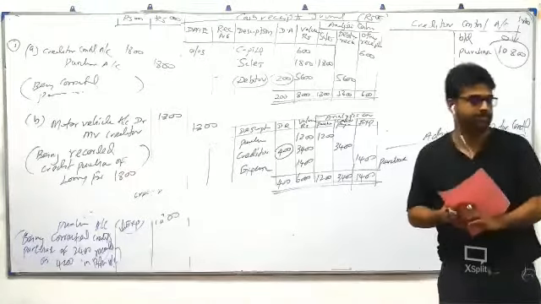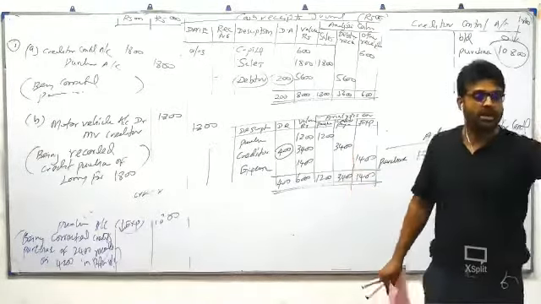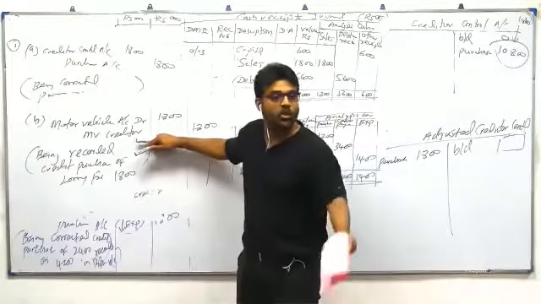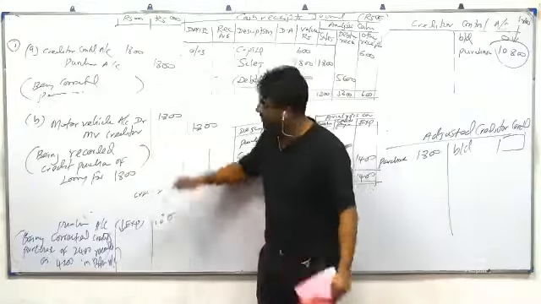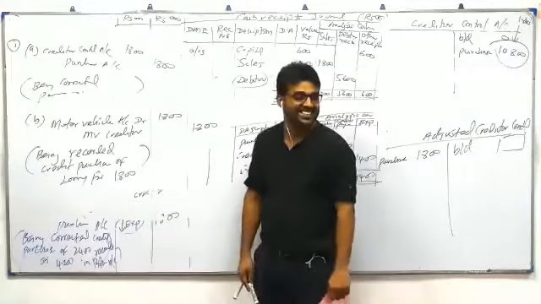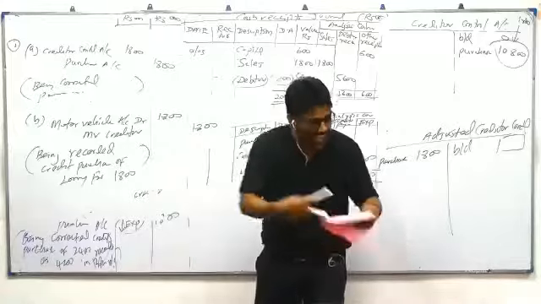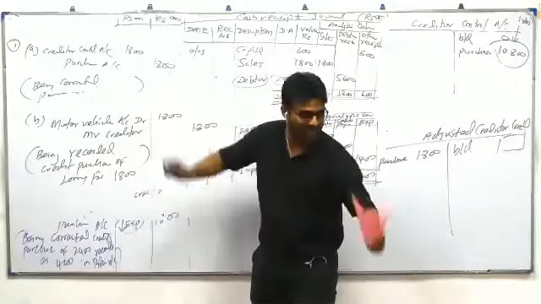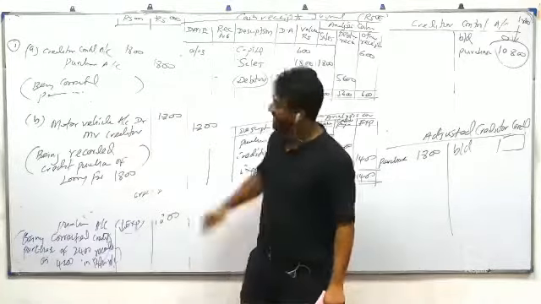Guys, second error. All correction done. Okay, let me tell you now. Second correction. What is the impact on profit? How do you correct the profit? They are not asking. I am asking. Motor vehicle is non-current asset. No impact on profit. Creditor is a liability. No impact on profit.